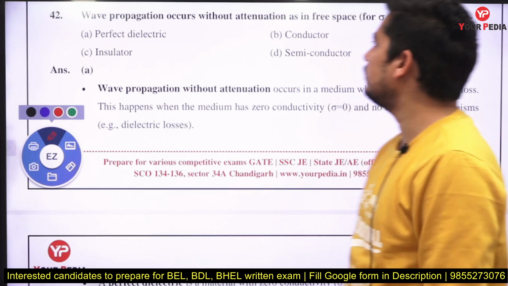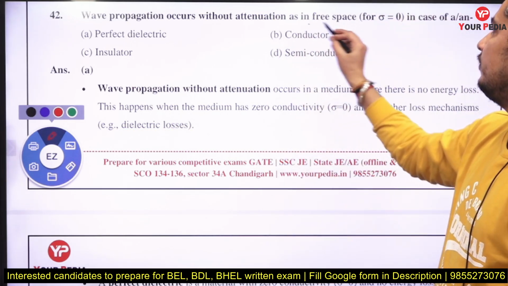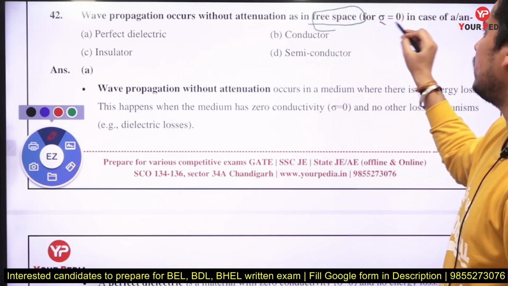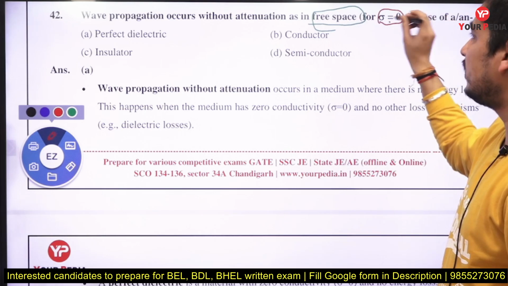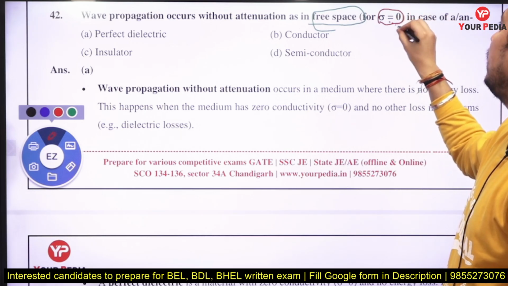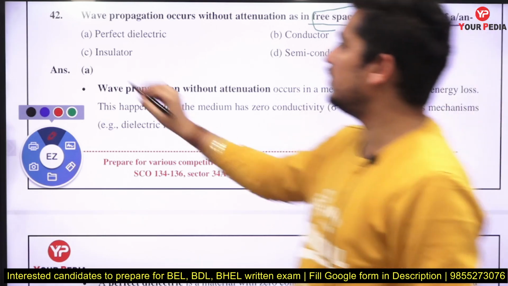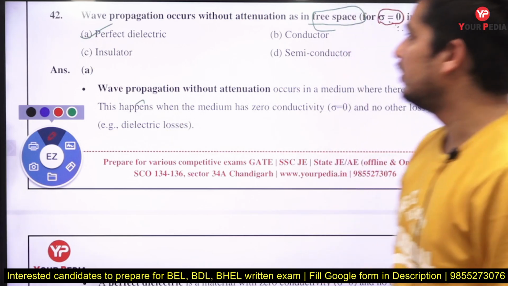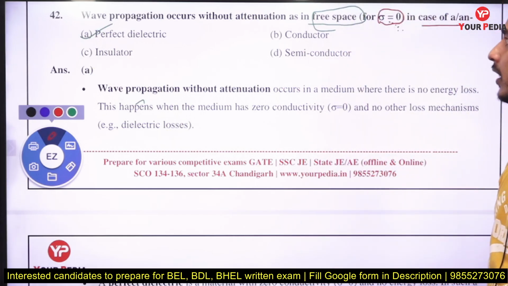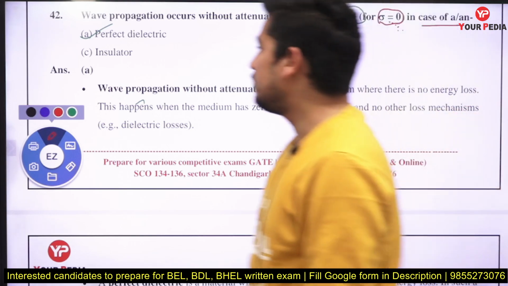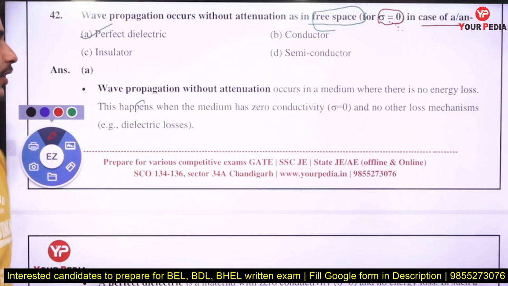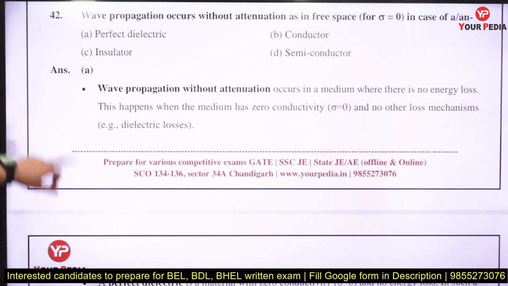If I am talking about attenuation in free space, sigma is 0, so it means it is a dielectric medium or perfect dielectric medium. So what will be the answer? The perfect dielectric. The wave propagation occurs without attenuation as in free space because it works like a perfect dielectric material, right? That is the reason.